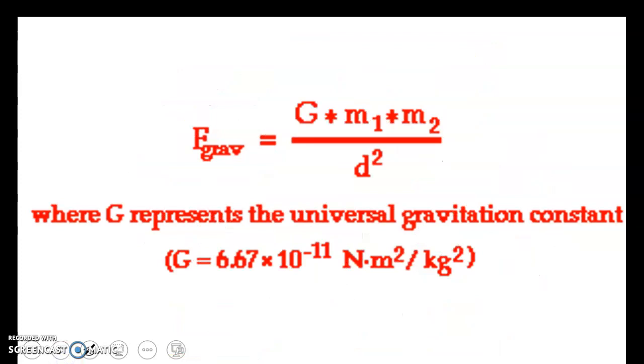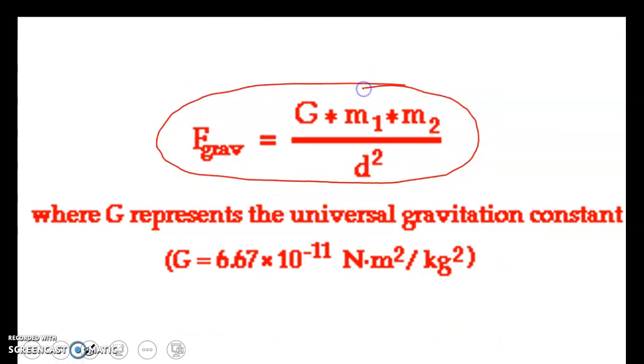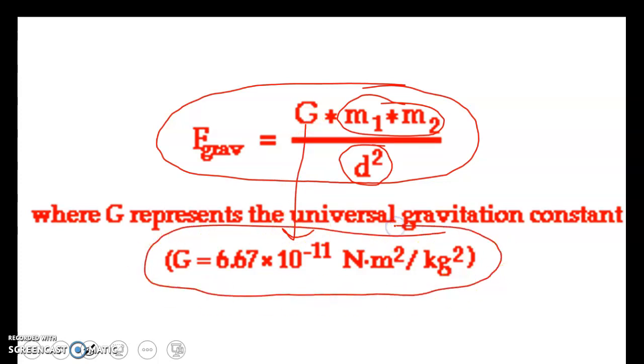Now, to make things match what we saw mathematically, this is the equation we came up with, and there's only one major difference. The masses multiplied by each other divided by the distance squared is still there. But then we came up with the universal gravitation constant, which is the big G. And you can see the units will work out to give us a force of gravity in newtons. It's 6.67 times 10 to the negative 11. Meters squared goes along with d squared, and kilograms squared goes with our masses. So you have to make sure your masses are in kilograms and your distances in meters, as always. And your force of gravity then will be in newtons. But this is the universal gravitation constant.